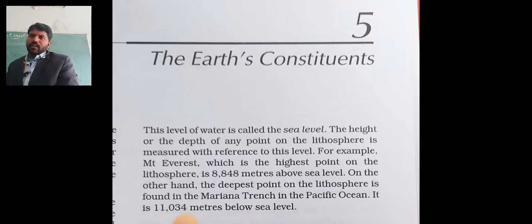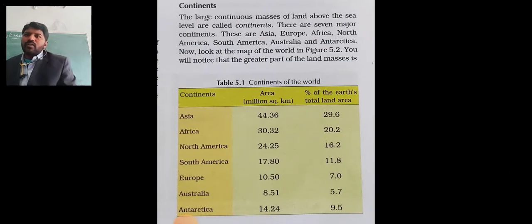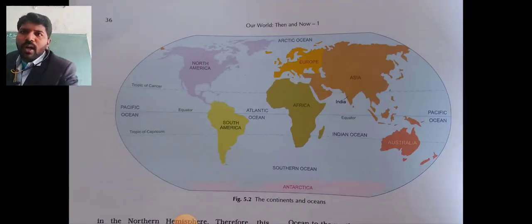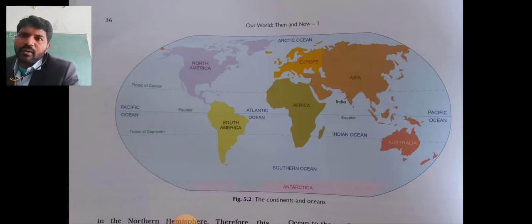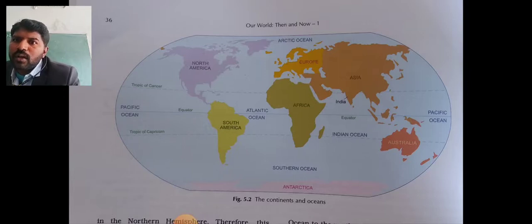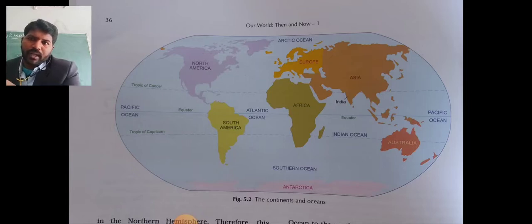This much you understand, I think so. Then next you see the continents. This ocean means it is covered, it is interconnected with water and land. You see the water level, this is full of waters: the Pacific Ocean, Atlantic Ocean, Indian Ocean, Arctic Ocean, Southern Ocean. See these places on the map: North America, South America, Asia, Europe, Africa, Australia.